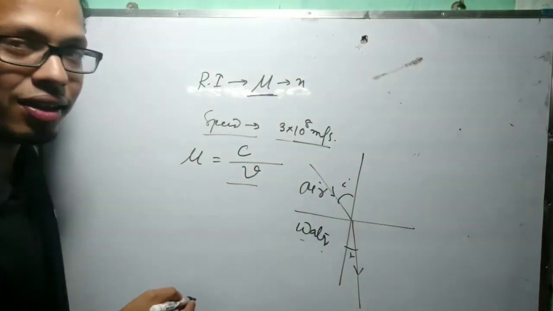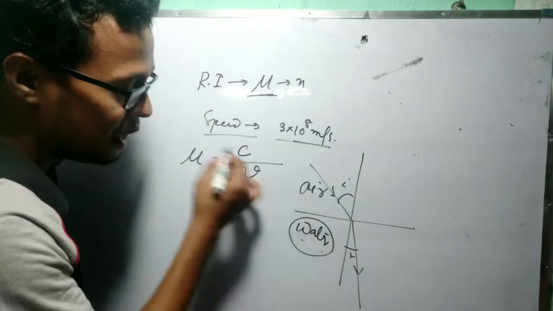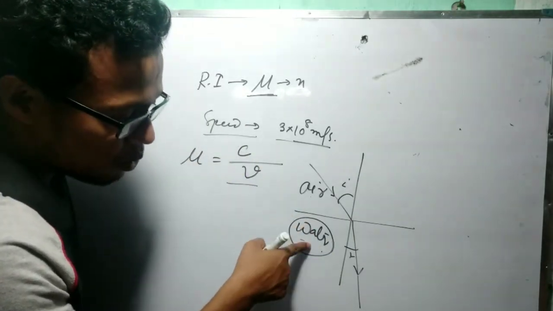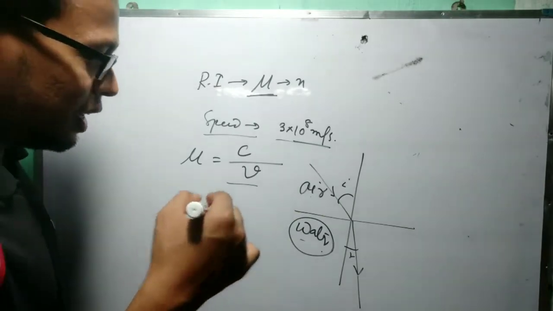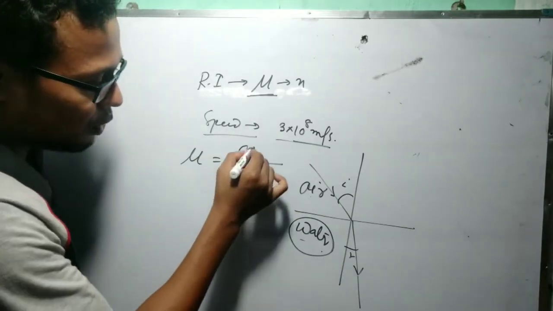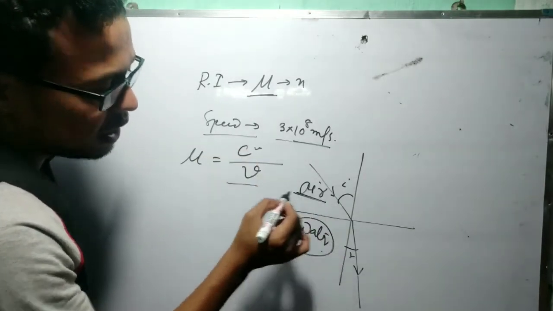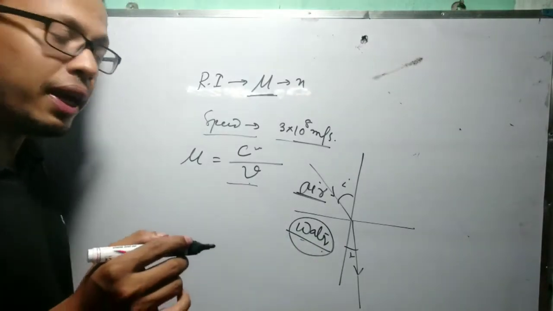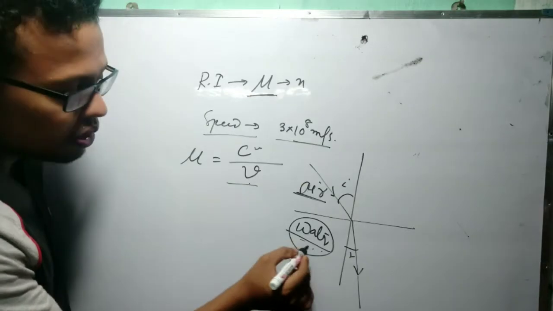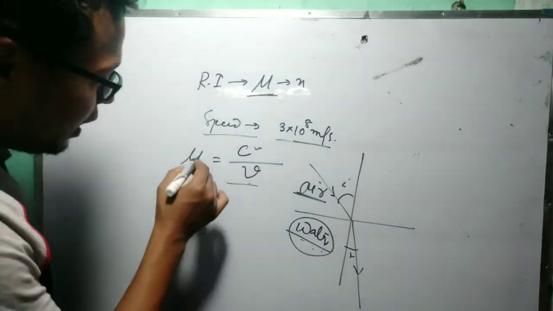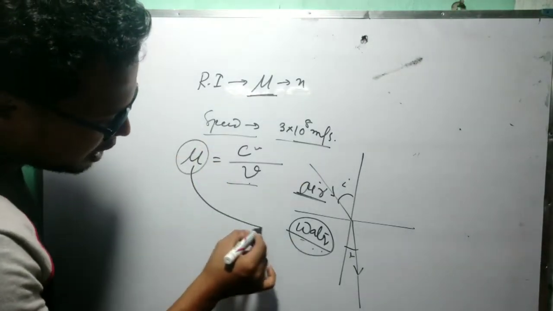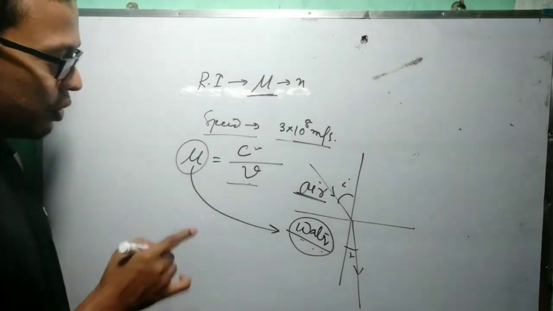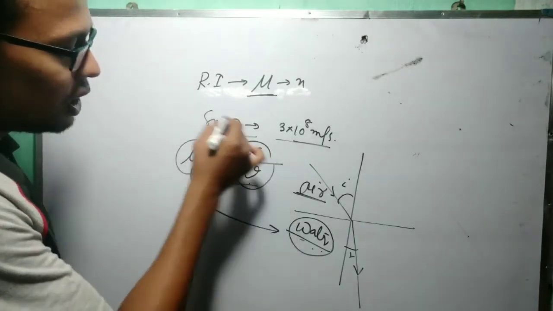Now see, the refractive index of which one? Air or water? No, the refractive index of the medium. Medium means which one? The refractive index of water, the definition is C by V, where C is the velocity of light in air and V is the velocity of light in the medium. The medium is water. So here mu is the refractive index of water. So the refractive index of water is C by V.